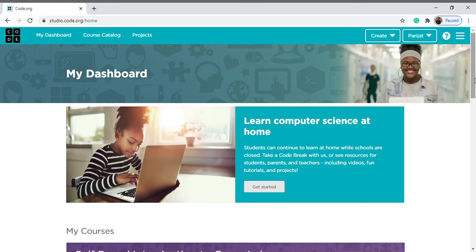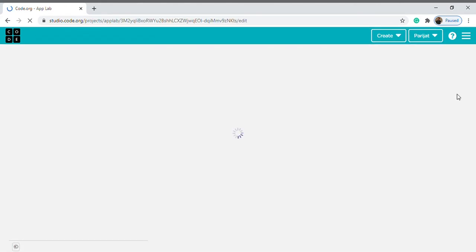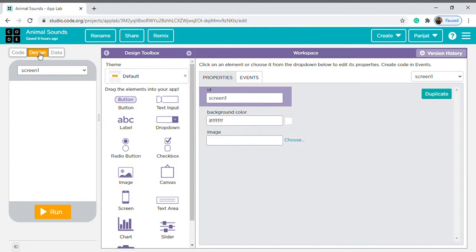Okay, now tap on create, then go in app lab because we have to make an app which makes sounds. So it is an app, so we have to go in app lab, rename it as animal sounds, and save it. Now go in design.